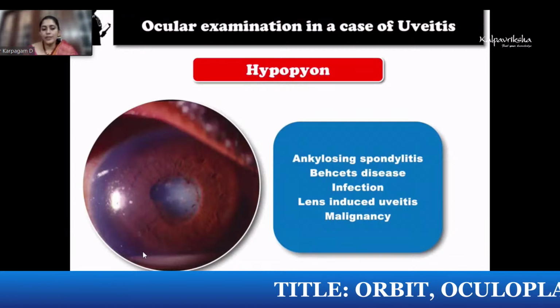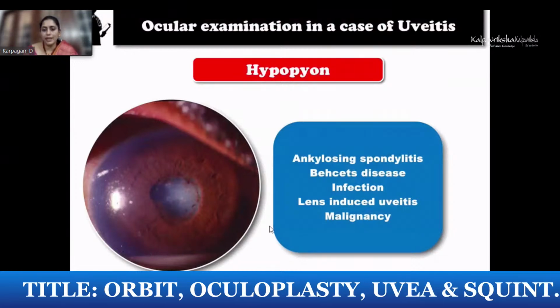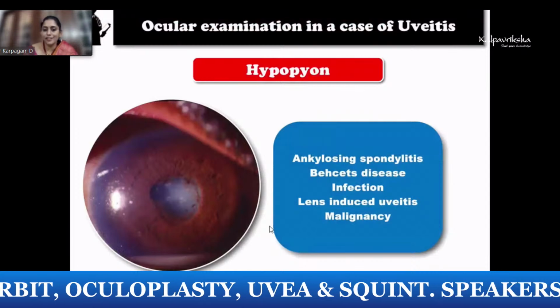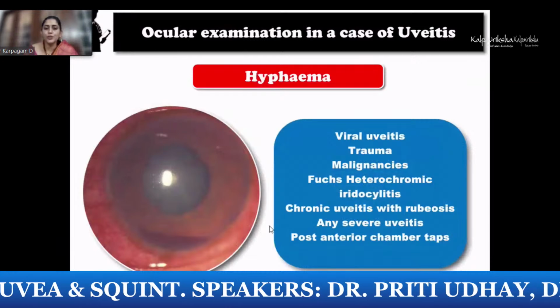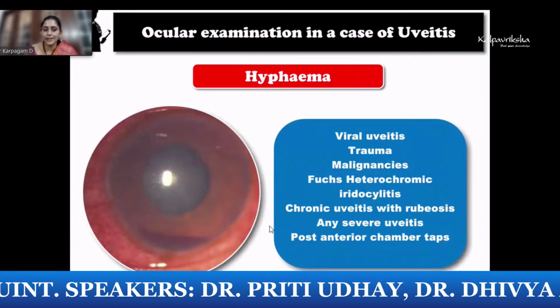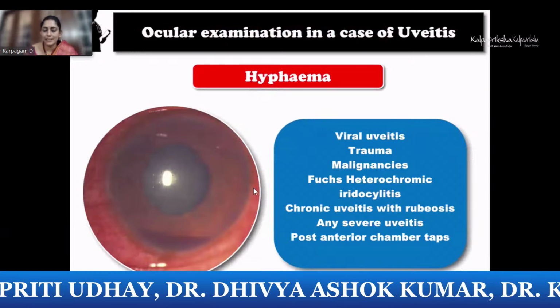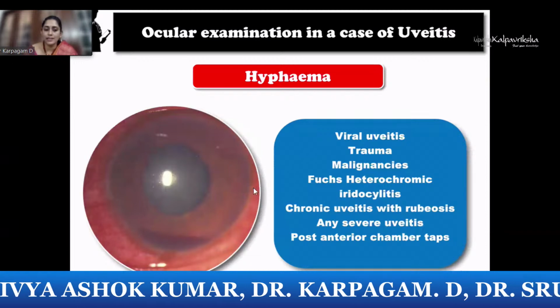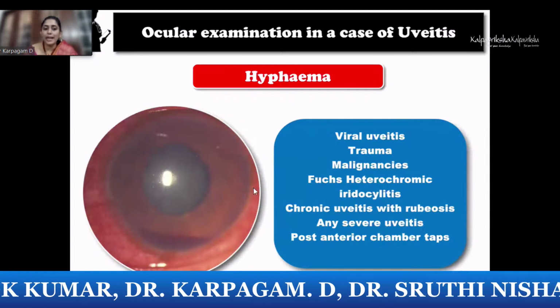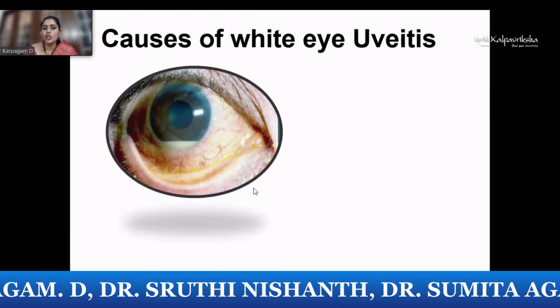Moving on, we know that when there is a hypopyon, there is a list of things which must run through our mind. It could be ankylosing spondylitis, Behçet's, infection, lens-induced, or a malignancy. And when you spot a hyphema or blood in the anterior chamber, what you should think of is a viral uveitis, trauma, malignancies, fluxes, chronic uveitis with rubeosis, or any other long-lasting uveitis, and following an anterior chamber tap.